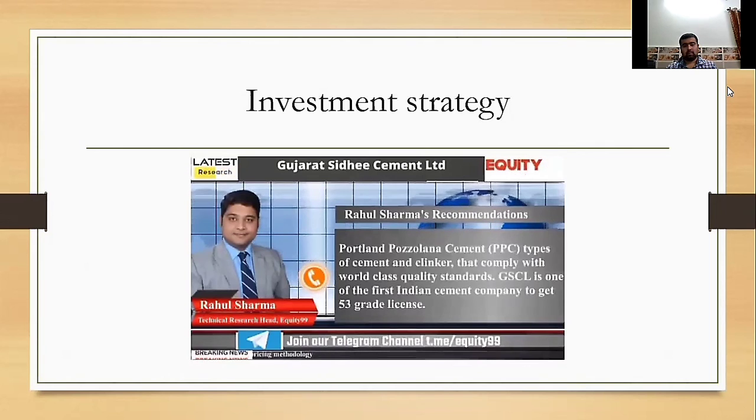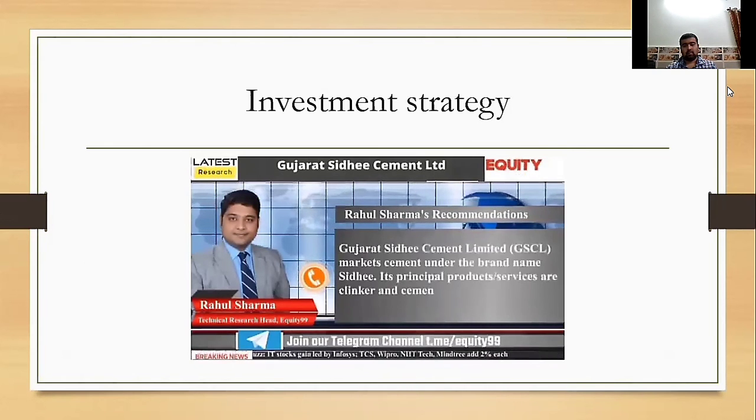GSCL is one of the first cement companies in India to get a 53 grade license. Gujarat Siddhi Cement Limited markets cement under the brand name Siddhi. Its principal products and services are clinker and cement.